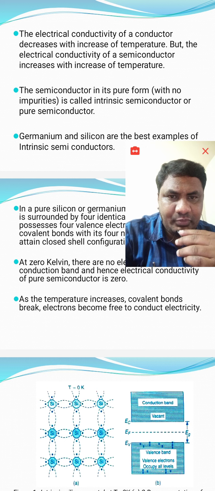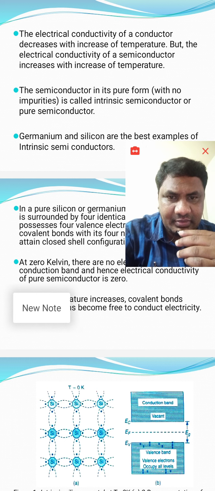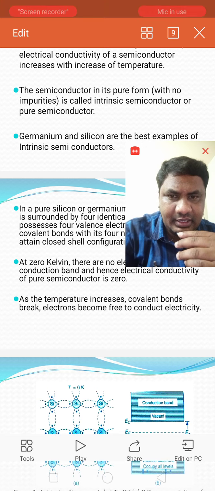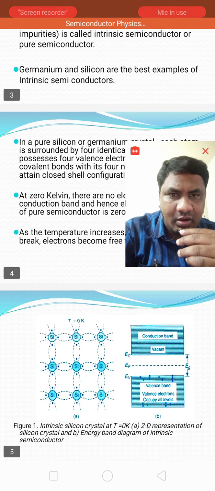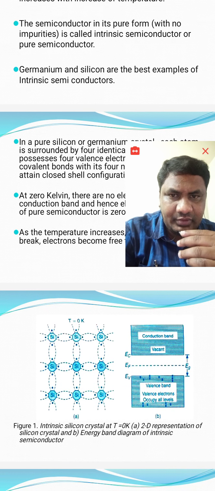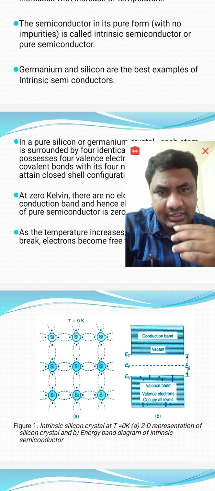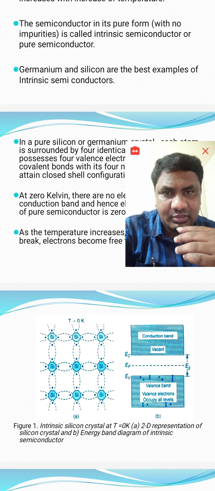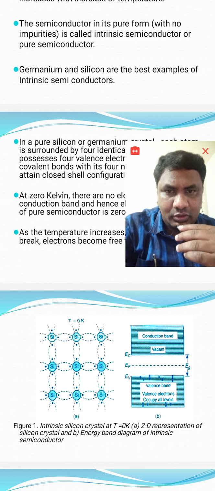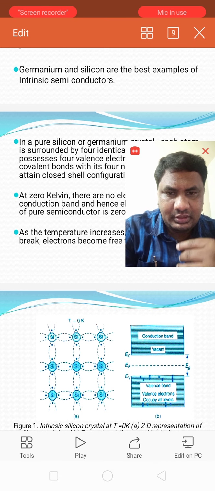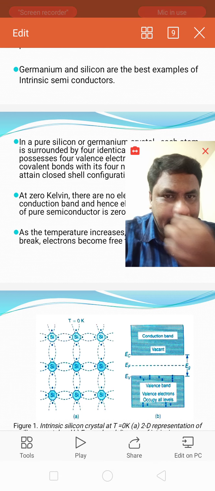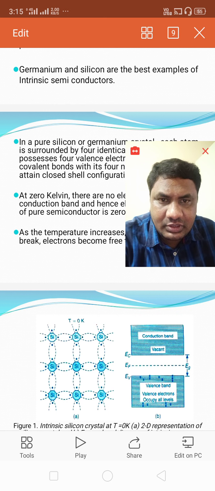In a pure semiconductor, that is, in intrinsic semiconductors, all the atoms are bonded together with covalent bonds with their surrounding 4 atoms. Whereas in case of extrinsic semiconductors, we are adding some impurities. That process is said to be doping. Doping is nothing but adding impurities to pure semiconductors.